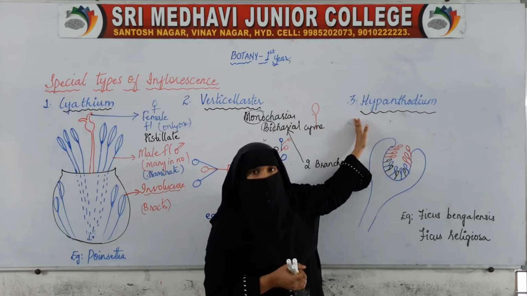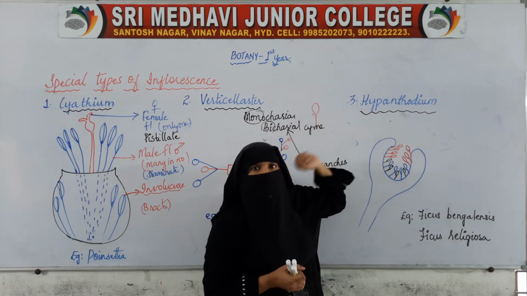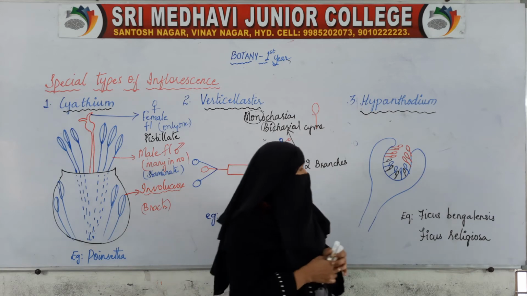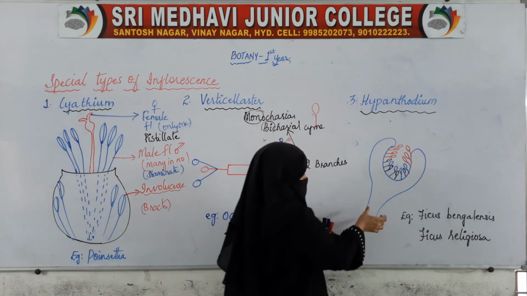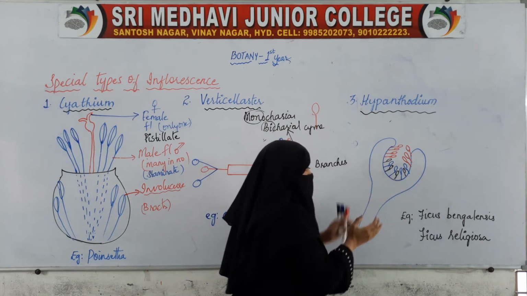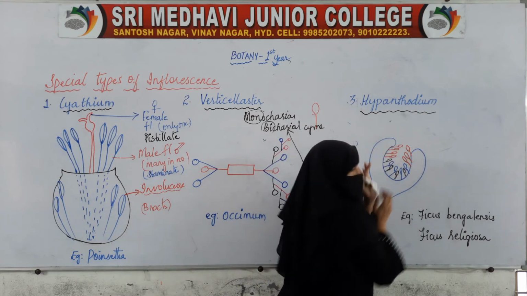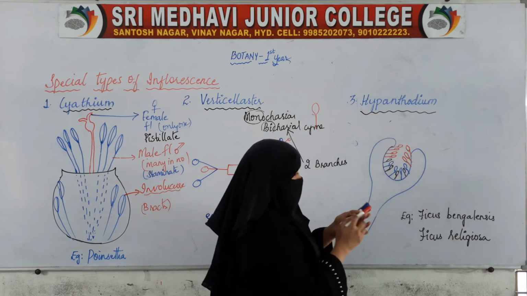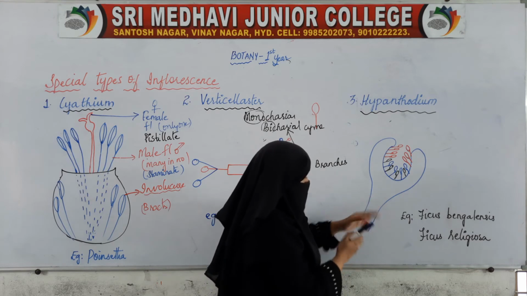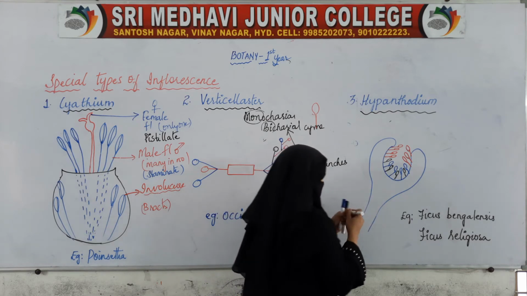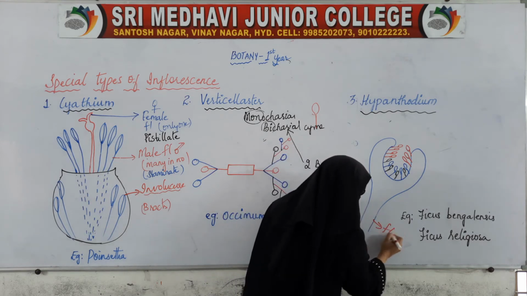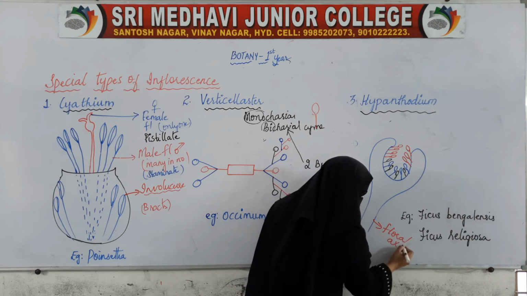Third type of inflorescence, which is nothing but hypanthodium. In this, this is the axis. This is the floral axis which has swollen, also called the receptacle.